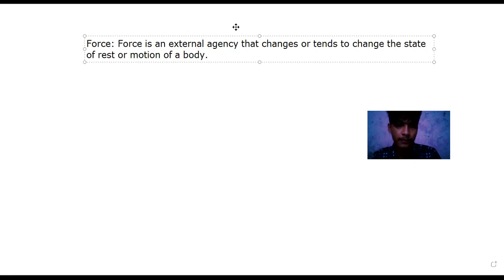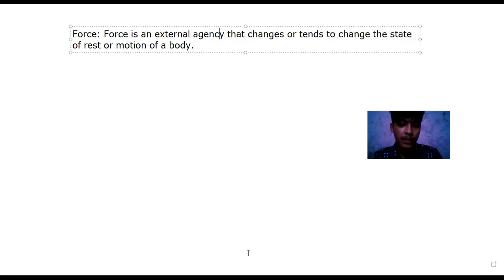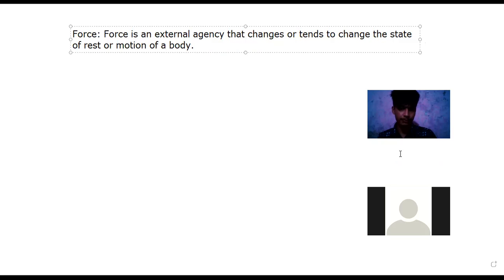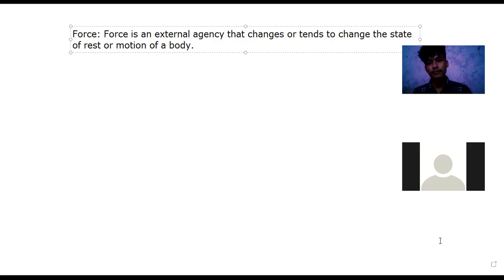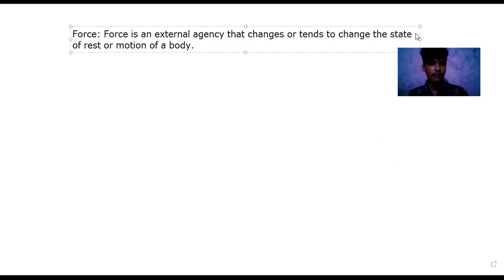So, written the definition. Sir, completed. Okay, all of you.